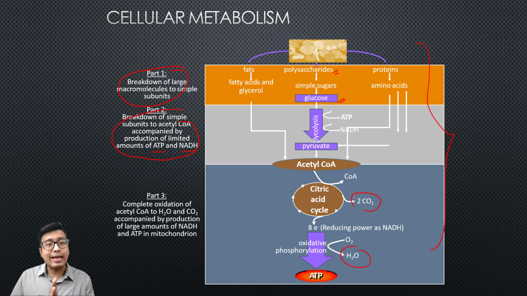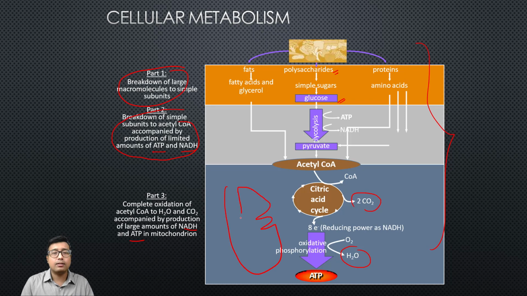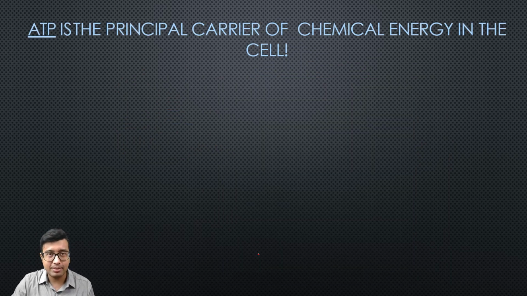When that happens, a large amount of NADH and ATP are produced, and that complete oxidation only takes place in the mitochondria. This is the mitochondrial membrane. The whole thing takes place in the mitochondria. This is how the molecular mechanism of cellular metabolism works; the basic concept lies there. Unless there is complete oxidation, unless mitochondria are involved, the amount of energy produced is very limited.